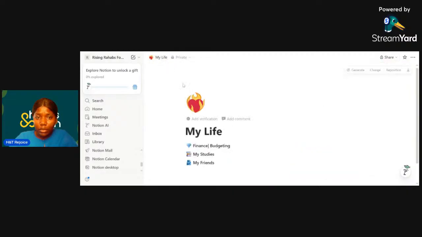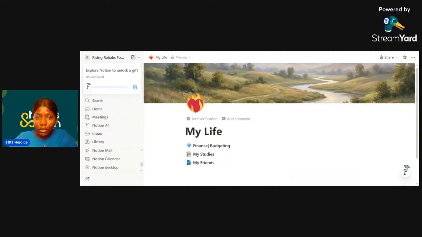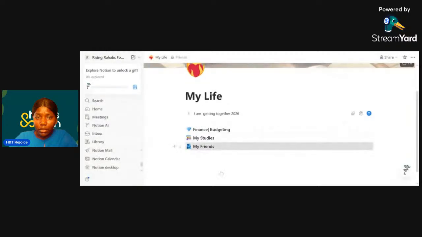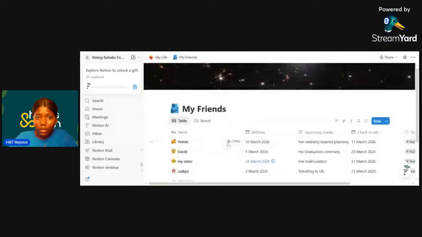Now, another aspect of her life that we can also track with this, yeah, you can add any comments you wish. You can say, my life, I'm getting it together in 2026, or whatever motivates you anyway. So you can just add a comment here. Whenever you come to this page or this folder, you would see it.